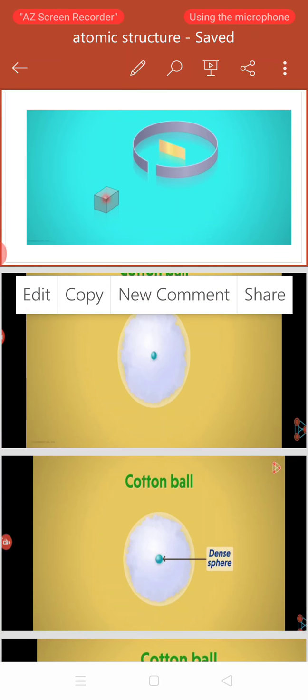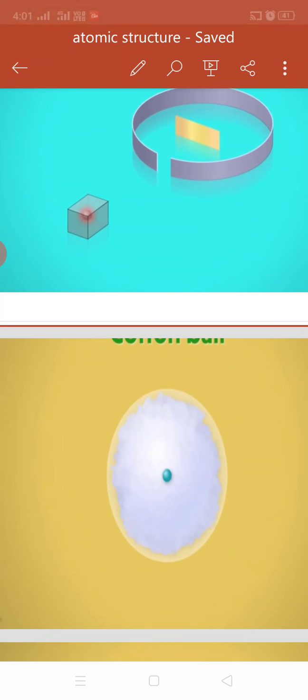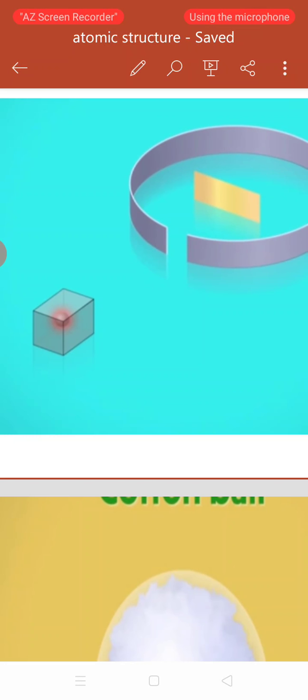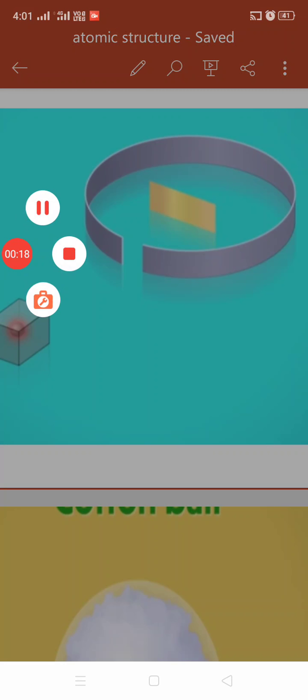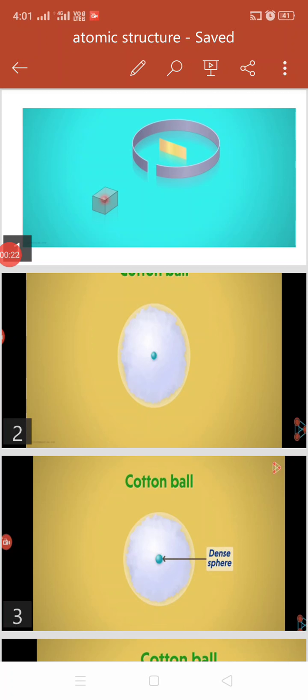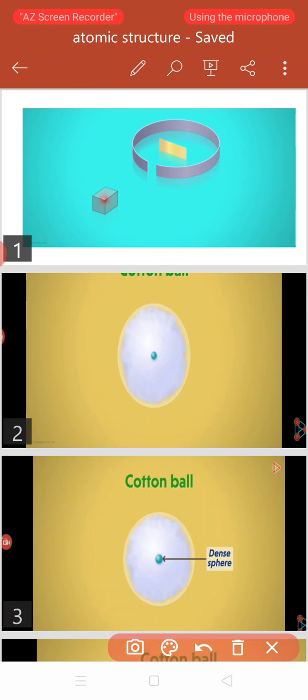Good morning students. Today we are doing work for the gold foil experiment that was done by the scientist Rutherford. He has taken one gold foil, a yellow colored gold foil. Then he has taken one circular disc, that is the detector of any type of radiation. Then one small box. In this box there was the source of alpha particles.